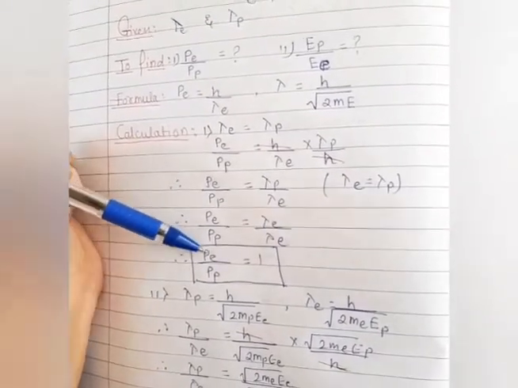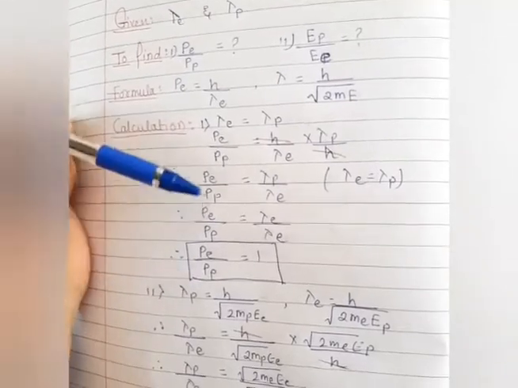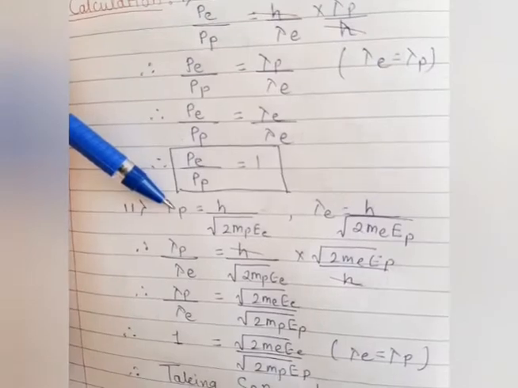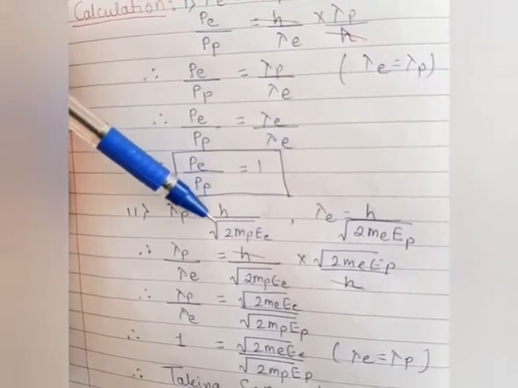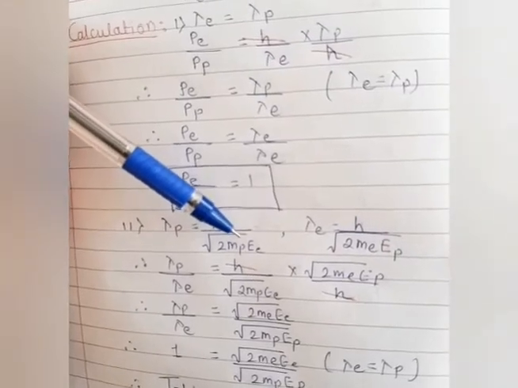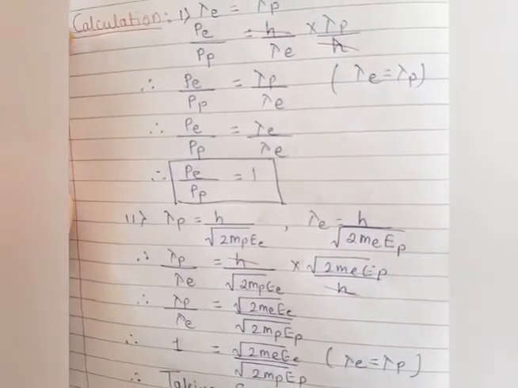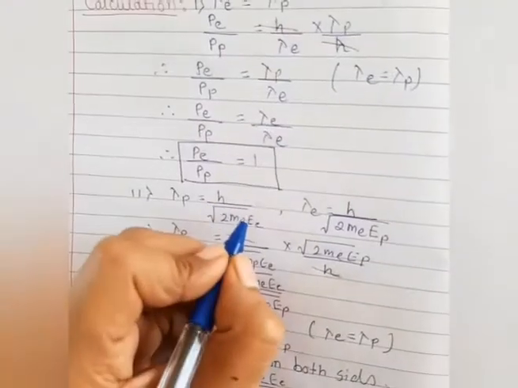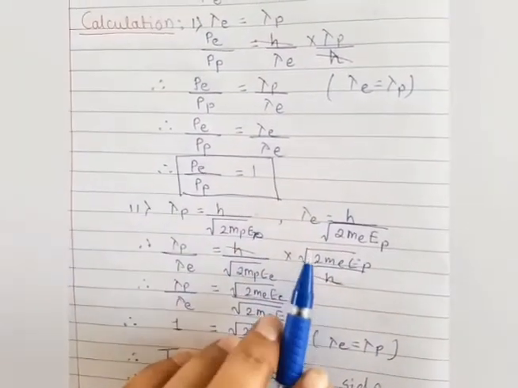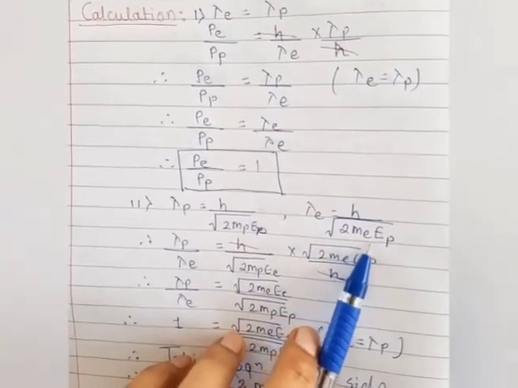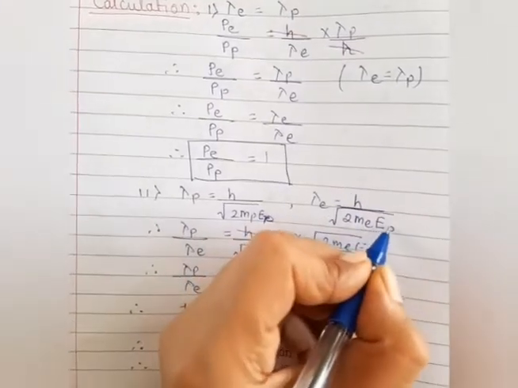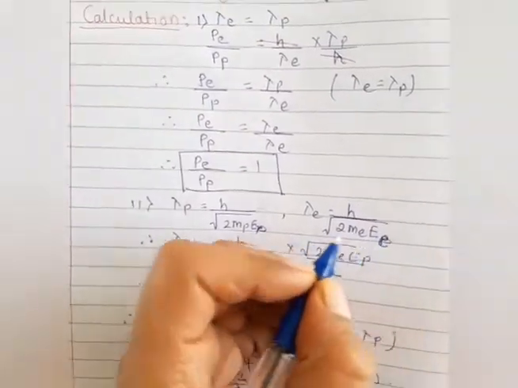Now let us move on to the wavelength, to find out the ratio of their energies. The formula is lambda equals h over root of 2 m E, where m is the mass of the proton, and here for the electron we are taking the energy of the electron. Clear?